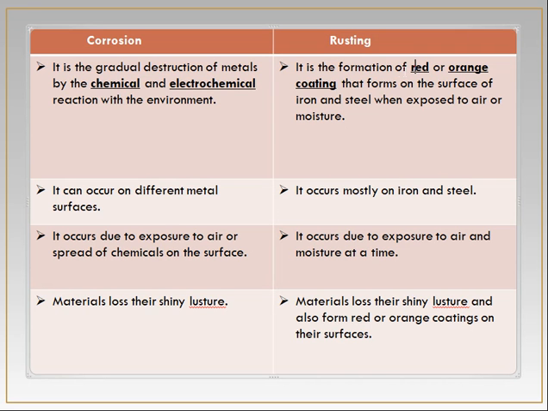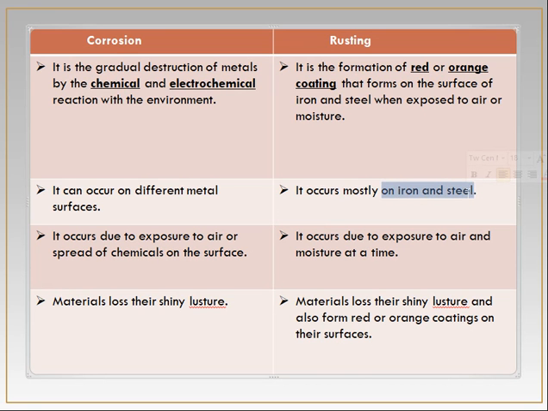Rusting results in the formation of a red or orange coating, and it occurs mostly on iron and steel surfaces when they are exposed to air and moisture. Corrosion can occur on different metal surfaces, while rusting occurs mostly on iron and steel.